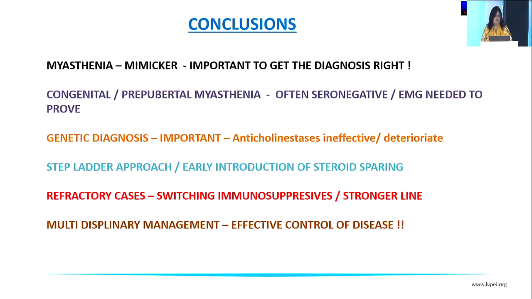And to conclude, myasthenia is a mimicker. Congenital prepubertal is often seronegative, and EMG is needed to prove it. Genetic diagnosis is important. I didn't go into the genes, but there are a number of genes, especially in pediatric myasthenia. A step-ladder approach, and it's important to know of refractory cases and early switching to immunosuppressives. This disease requires a multidisciplinary approach, so it's not only ophthalmologists, but also the physicians that need to be involved.